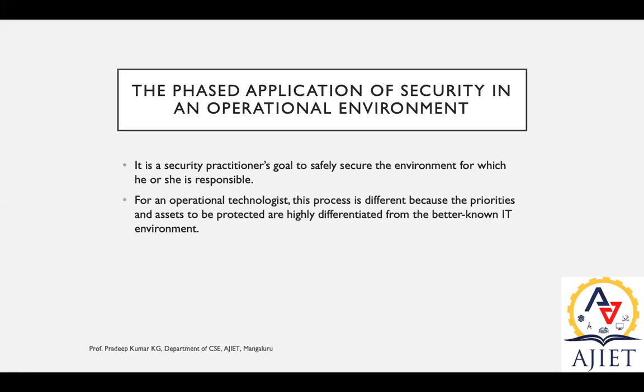It is a security practitioner's goal to safely secure the environment for which he or she is responsible. In general, for an operation technologist the process is different, because the priorities and assets to be protected are highly differentiated from the better known IT environment. So we are clearly differentiating the IT and OT perspectives.